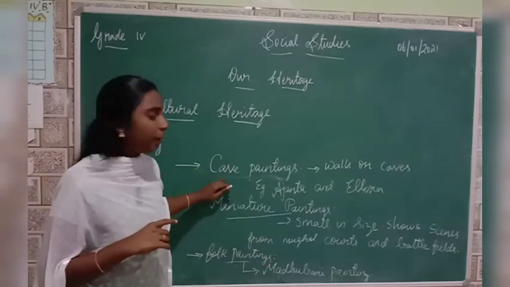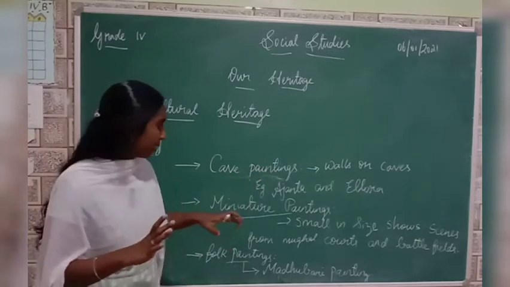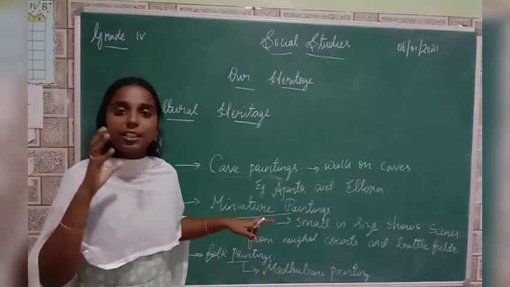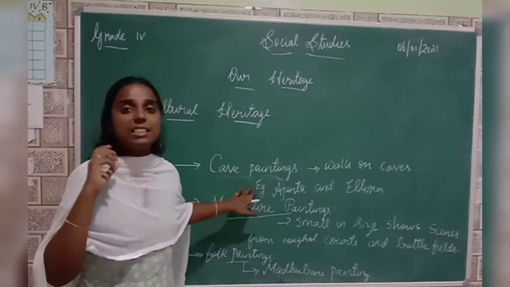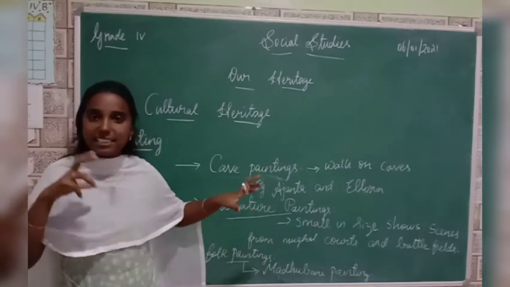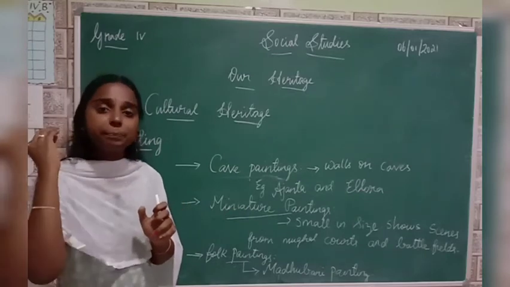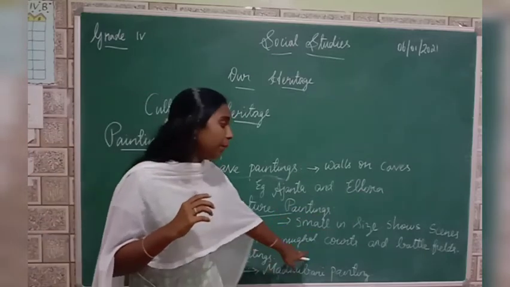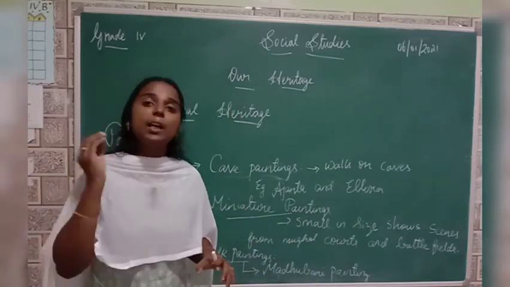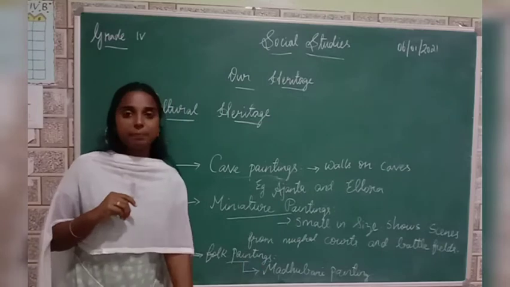So one type of painting is cave paintings. These are the paintings that are drawn on the caves. So example is Ajanta and Ellora caves, where it has the pictures of Buddha. So from these paintings we can know about Buddha. And next type of painting is miniature paintings. Miniature means what? Small. So these are the pictures that are small in size, and they say about the scenes from Mughal courts and battlefield. So miniature paintings are famous during the Mughal period. And then we have folk paintings. An example of folk painting is Madhubani painting.